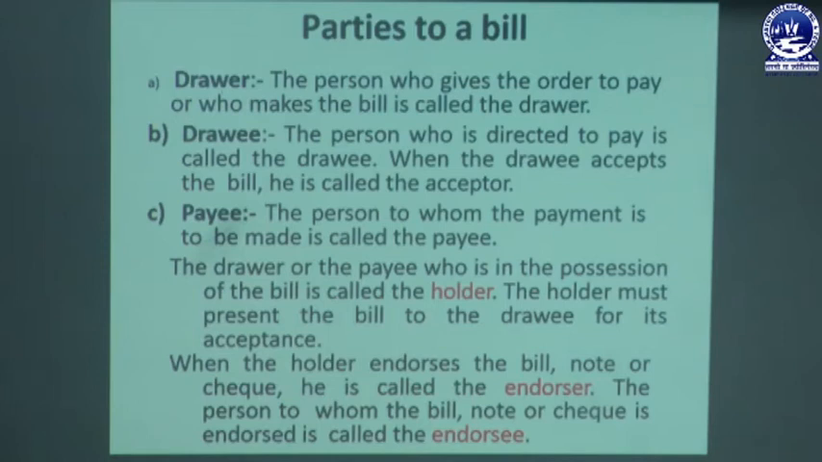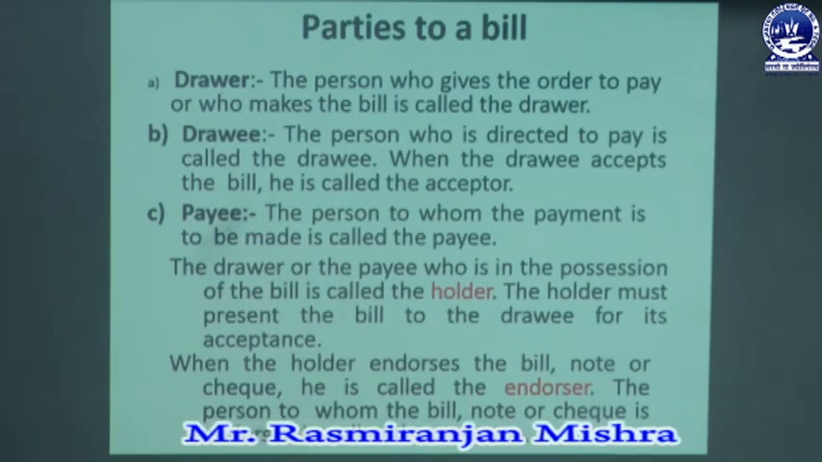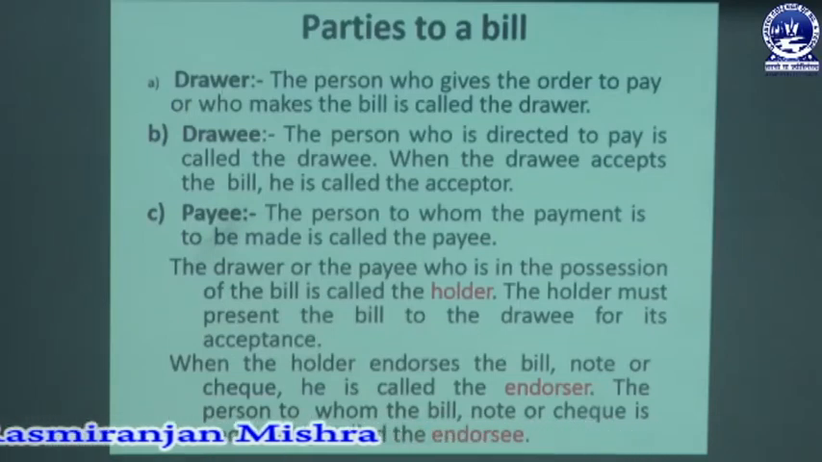Second one is a drawee. The person who is directed to pay is called a drawee. When the drawee accepts the bill, he is called the acceptor. That means the person to whom the bill is directed to pay. So the person who accepts the bill is called a drawee, or he is otherwise called an acceptor. The third one is the payee. The person to whom the payment is to be made is called the payee. That means the payee is the person to whom the amount or the payment is made.